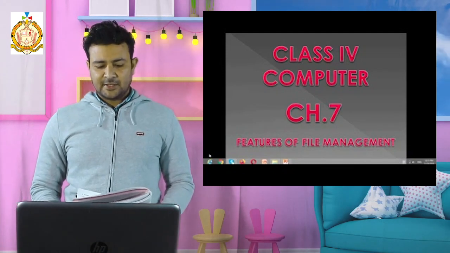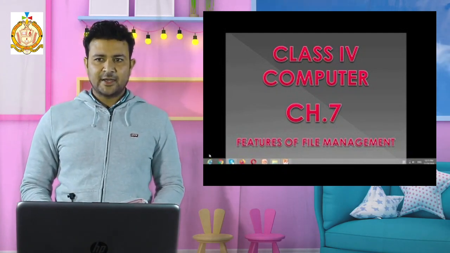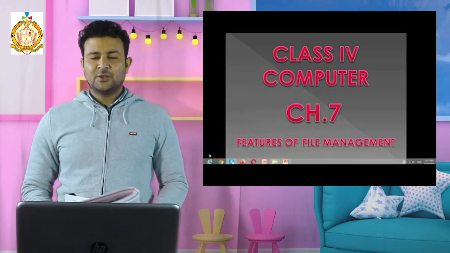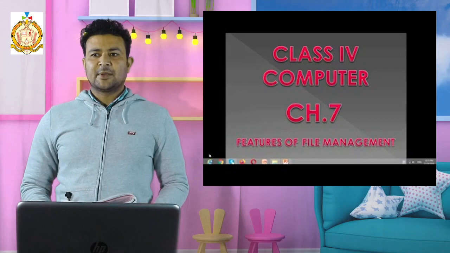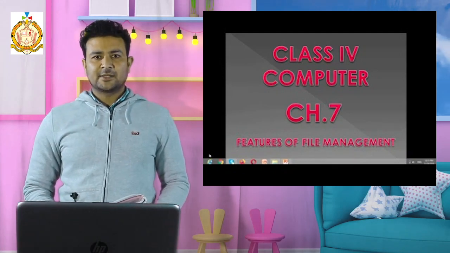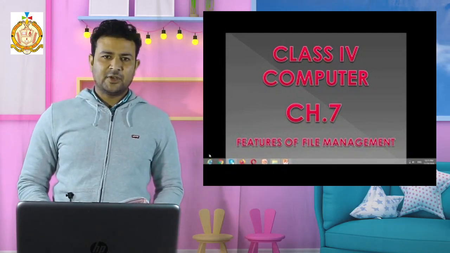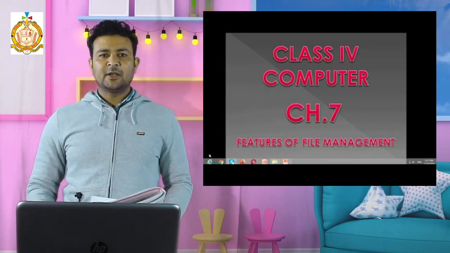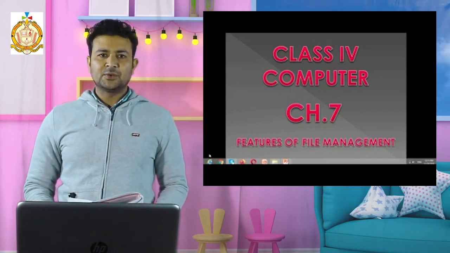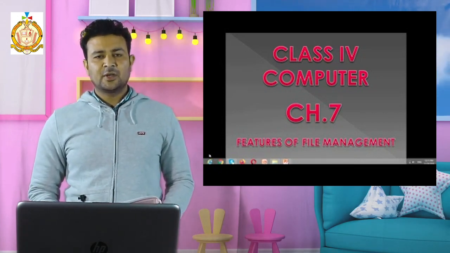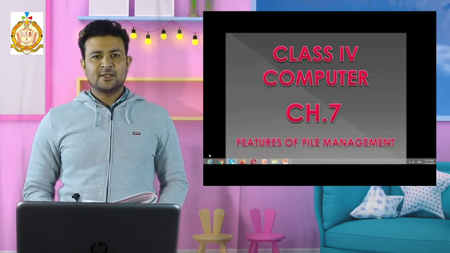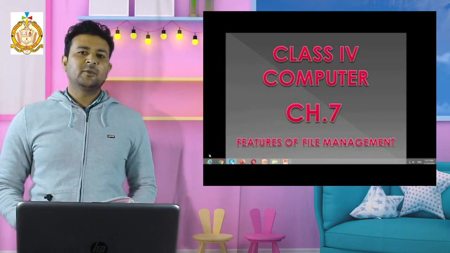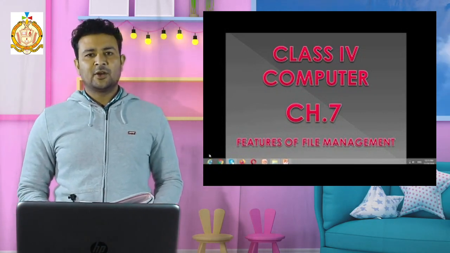Now in this chapter we will discuss files and folders, because you can use a daily life example in your home. When you are keeping your things like clothes and garments in different places in your home, it will be easy for you to go there directly and find them. If there is no sequence, no cupboard, no almirah in your home, then it will be very difficult for you to find the things.